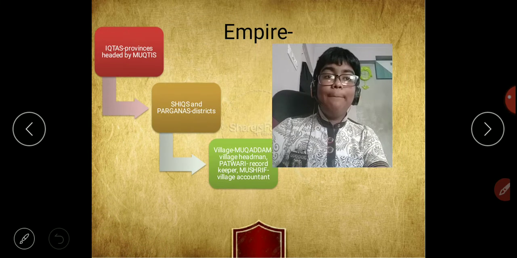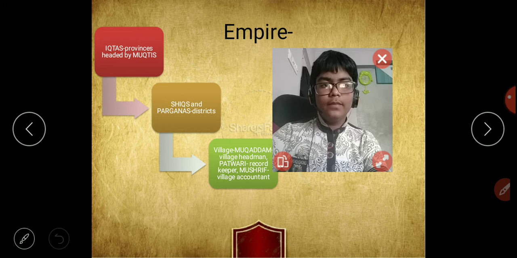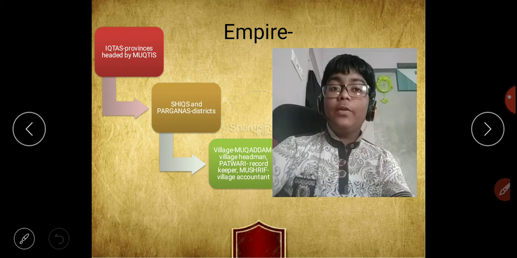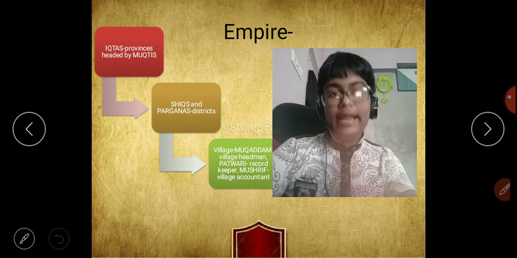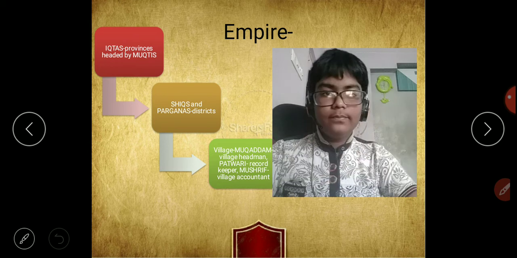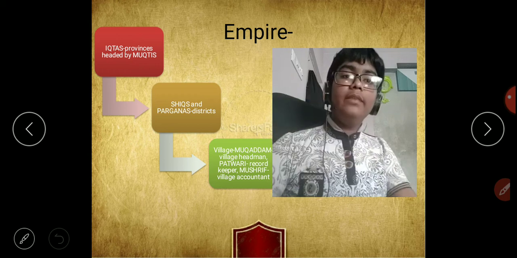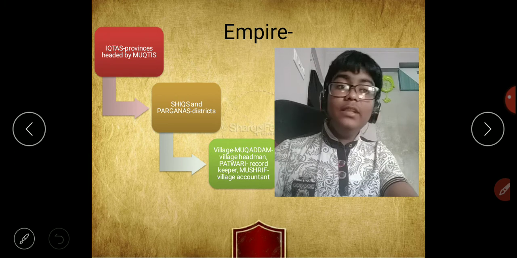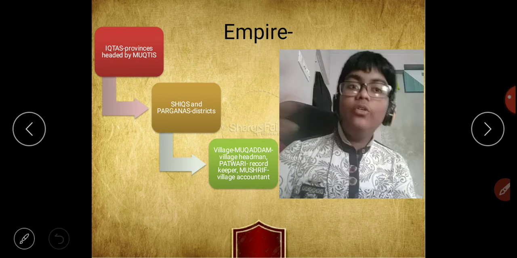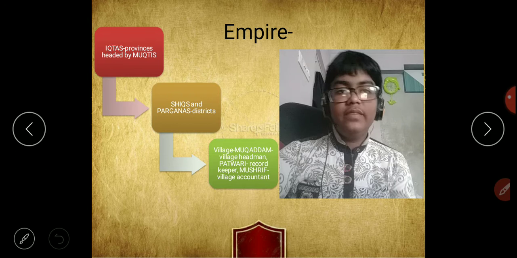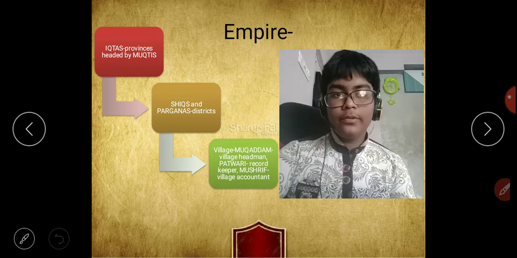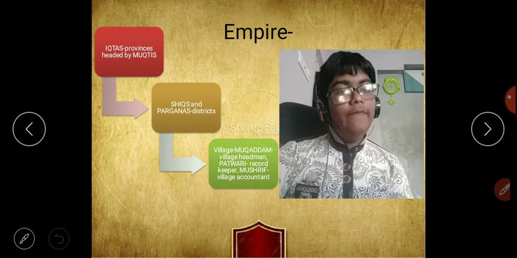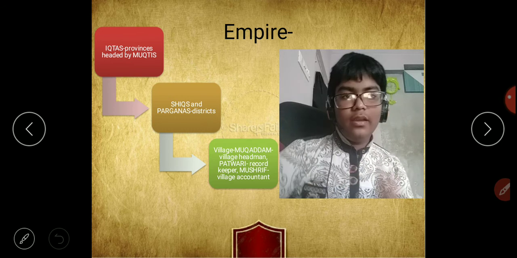Let's learn about the empire, how it was divided. The empire was divided into iktas, which are the provinces. These provinces had one head, who was called the mukti. These iktas were further divided into shiqs and parganas, which were the districts, to enable local self-government. Later, these shiqs and parganas were divided into villages. Villages were the last of them.